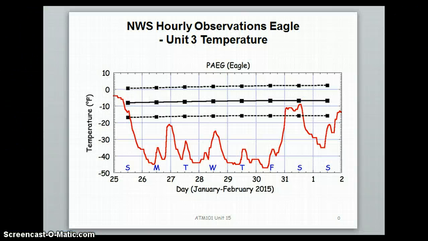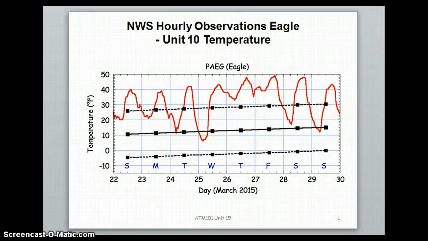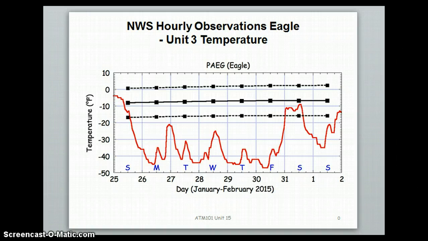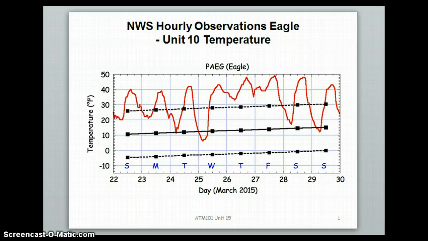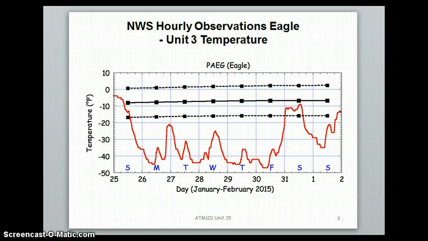First off, I'd like to say how different the two graphs are that have been presented for this investigation. These are the two graphs. One is the weather recordings from the 25th of January through the 2nd of February of 2015, and our second graph is of the weather temperatures from March 22nd through the 30th. And obviously, by looking at the two graphs, we can see that January was a much colder month, with significantly lower temperatures than March, as usual.